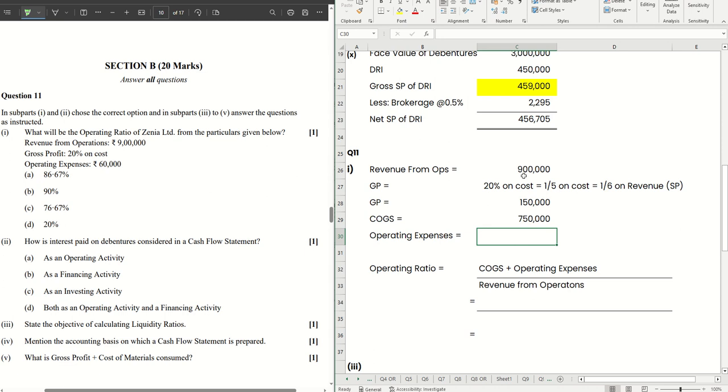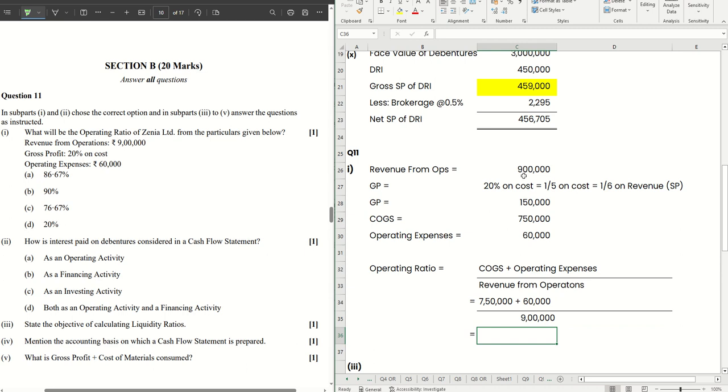Operating expenses are given as 60,000 in the question. We are required to calculate operating ratio. The formula is given as cost of goods sold plus operating expenses by revenue from operations. You should be aware of this formula to make things easy for you. So 7,50,000 plus 60,000 by 9 lakhs.